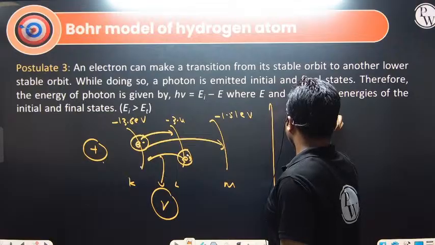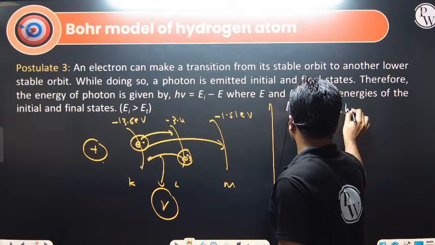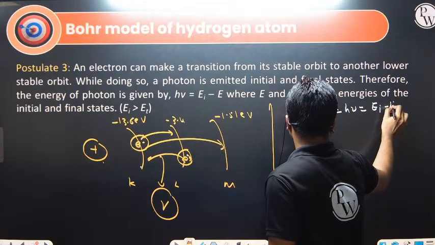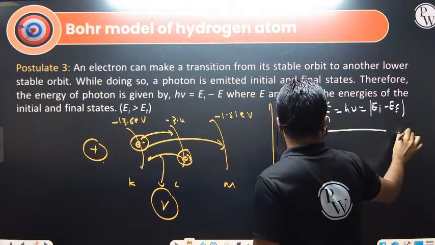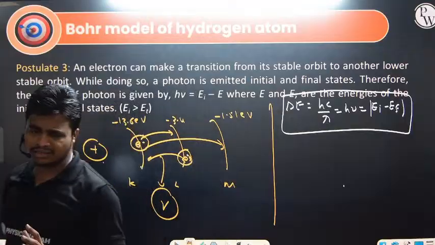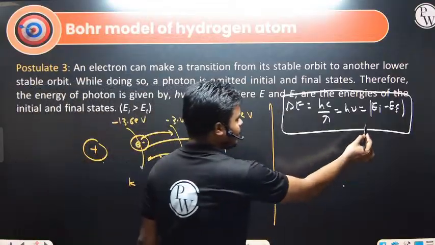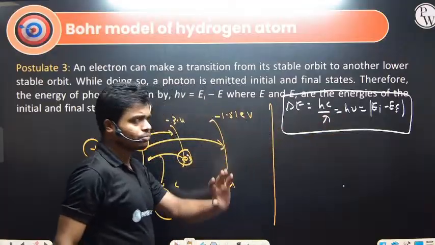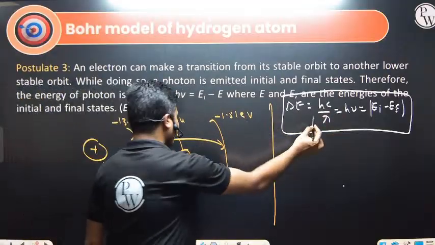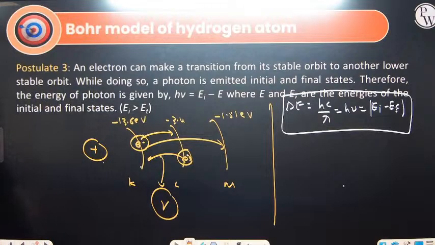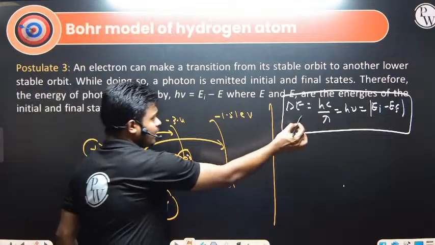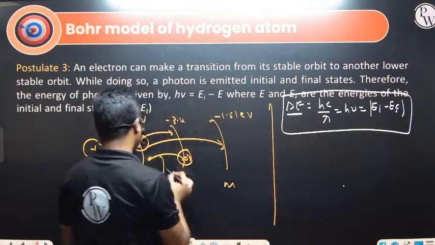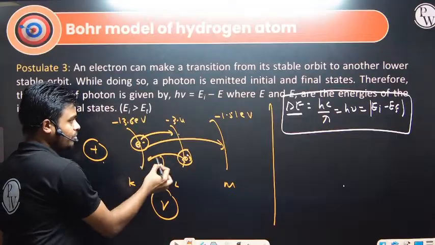What is delta E? hc by lambda, or I can write here h nu is equal to E initial minus E final. Okay, so this is the differential energy, and no need to worry about the sign. You take the magnitude only, E initial minus E final, and your problem will be solved. So this is hc by lambda that we are getting over here. Right. So this energy will be released or absorbed depending on the direction the electron is moving: from here, energy will be absorbed; from here, energy will be released.